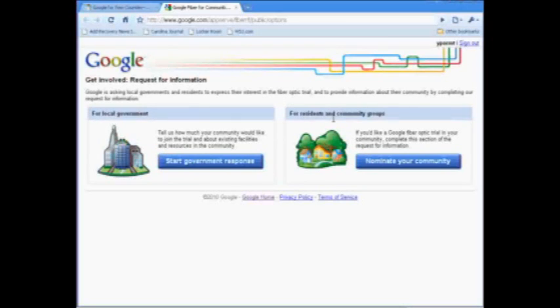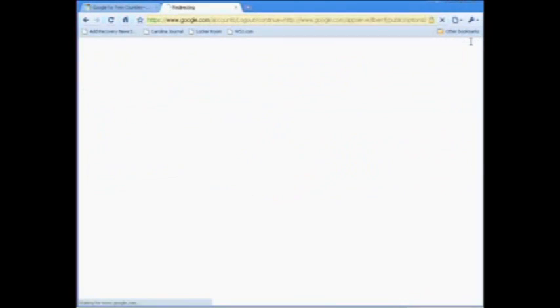Now, if you already are signed in as a Google or Gmail, YouTube user, your account ID will be up here. So what you will need to do in those cases is just go forward. In order to submit the nomination, you do have to have a Google ID. If you don't have a Google ID, you'll notice that it's not up here. You'll have to ask for one once you pass into nominate. So let me go ahead and just sign out real quick and then nominate your community.